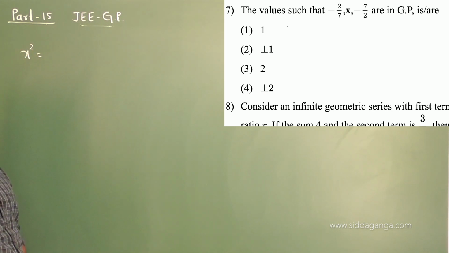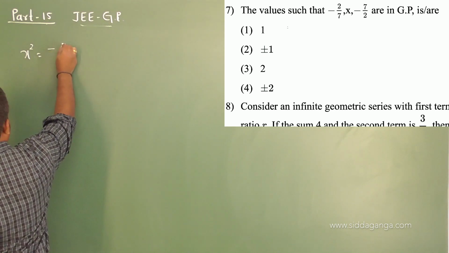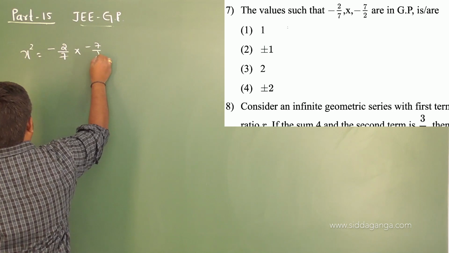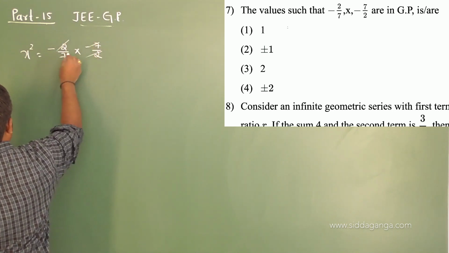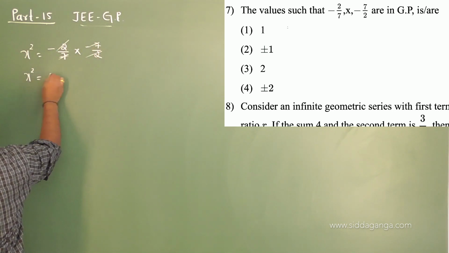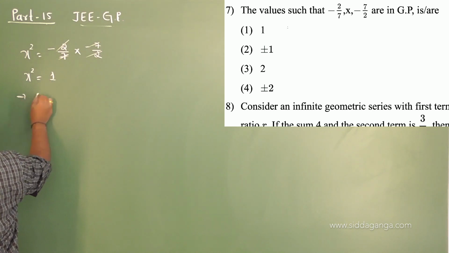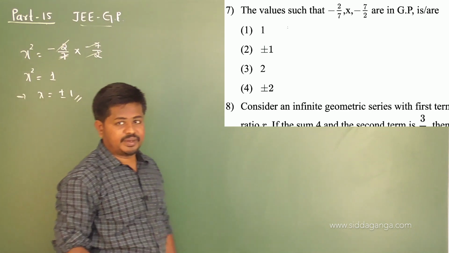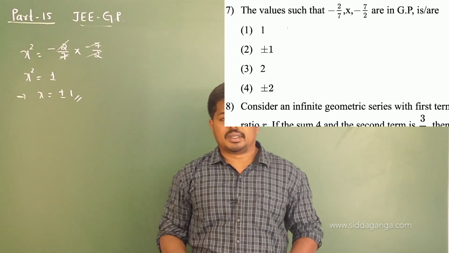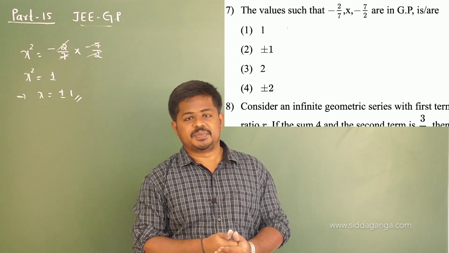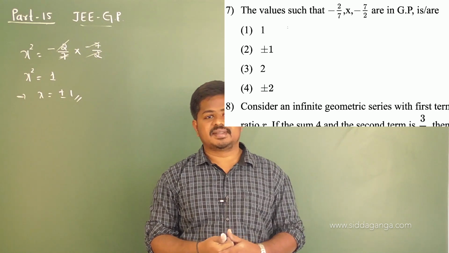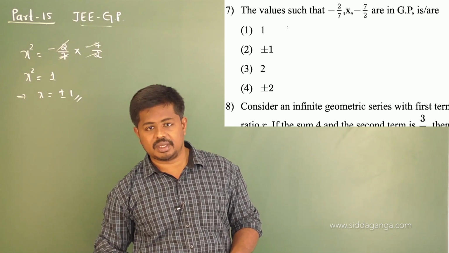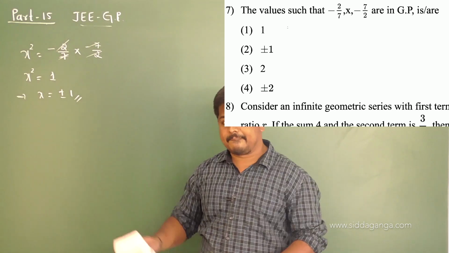So x square is equal to minus 2 by 7 into minus 7 by 2. So you get x square equal to plus 1, which gives x is equal to plus or minus 1. That means the three given numbers are in GP only when x is either plus 1 or minus 1. Okay, option 2 is the correct one.